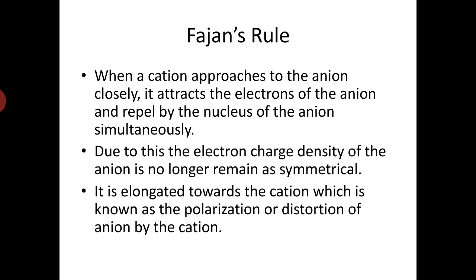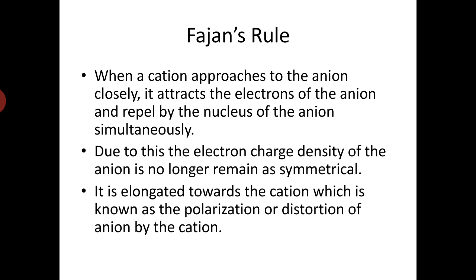There is an electron on the outer surface, and the cation tries to drag that electron. Due to this, the symmetry of the anion's electron cloud is lost, because it drifts towards the cation, and it becomes a little elliptical, with some elongation in the electron cloud of the anion.